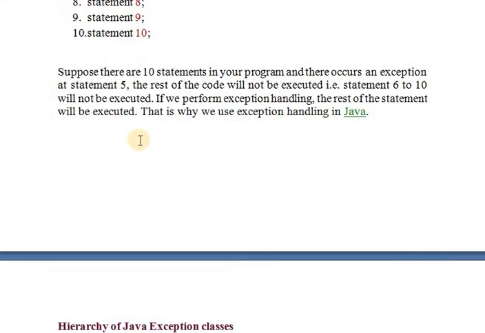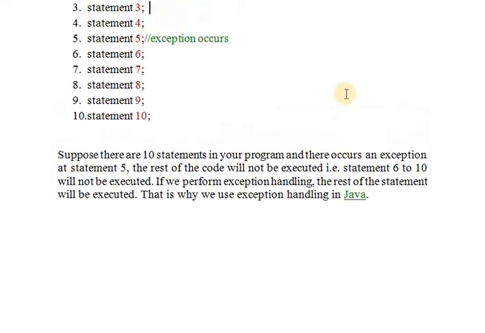See here, suppose there are 10 statements in your program and there occurs an exception at the fifth statement, the rest of the code will not be executed. So that is from statement 6 to 10, it will not be executed. If we perform exception handling, the rest of the statements will be executed. That's why we are using the exception handling in Java. So if there is an error, statements 6 to 10 will not be executed. So to avoid this, we are using the exception handling.